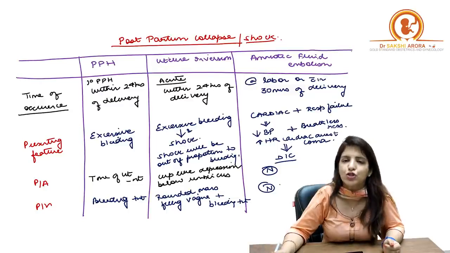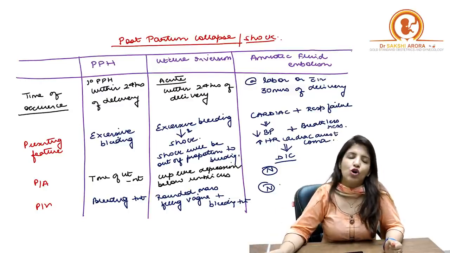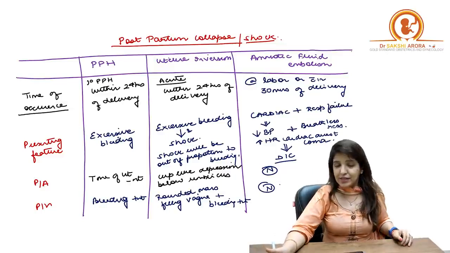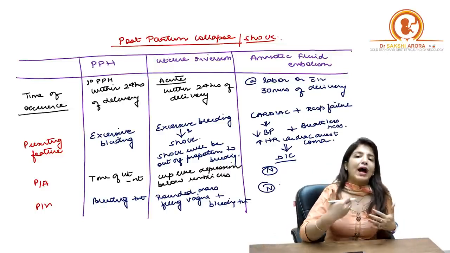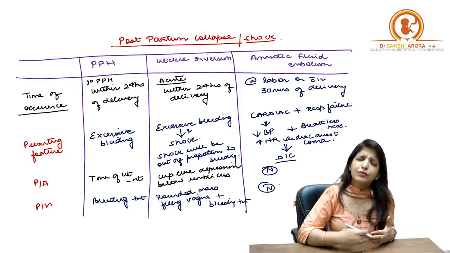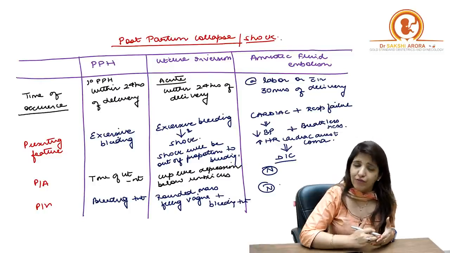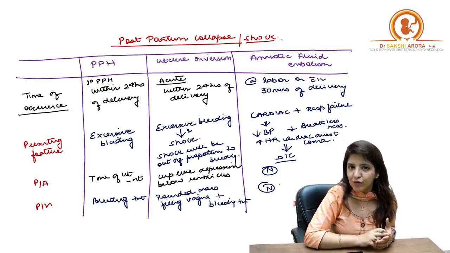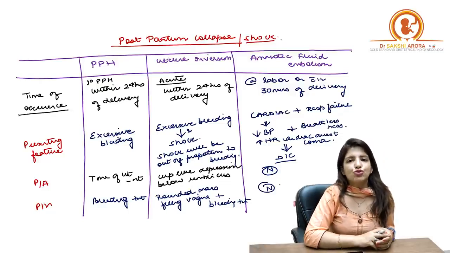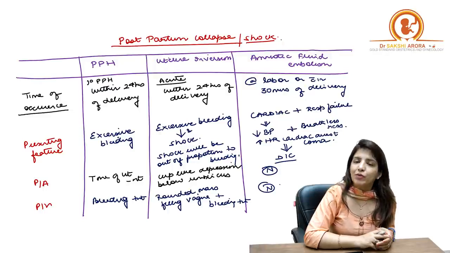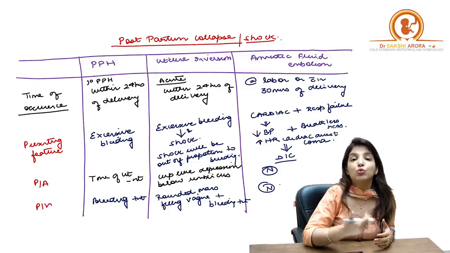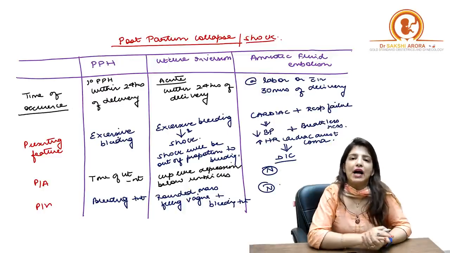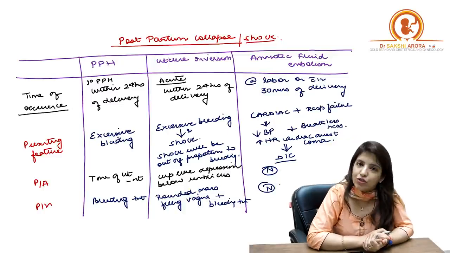So here I have a table for you in which we have written down important distinguishing features between PPH, uterine inversion and amniotic fluid embolism. When we talk about the time of occurrence, we are talking about primary PPH over here, which happens immediately after delivery, and primary PPH can happen up till 24 hours of delivery. When we talk about uterine inversion leading to postpartum collapse, we are talking about acute uterine inversion, and again it occurs within 24 hours of delivery.